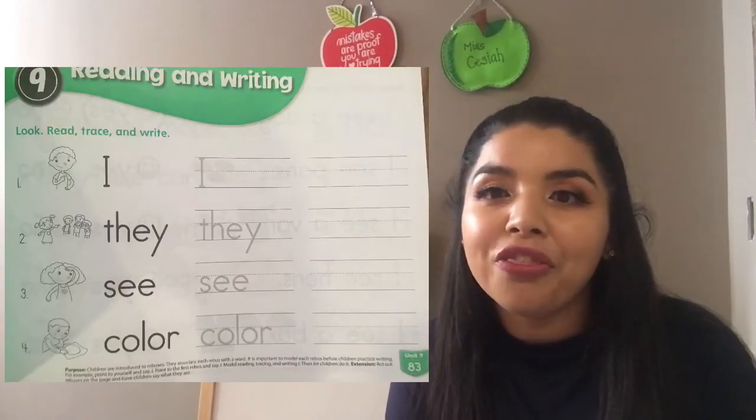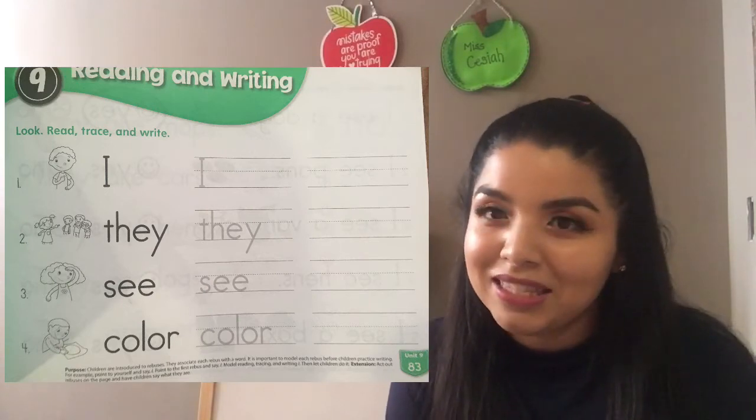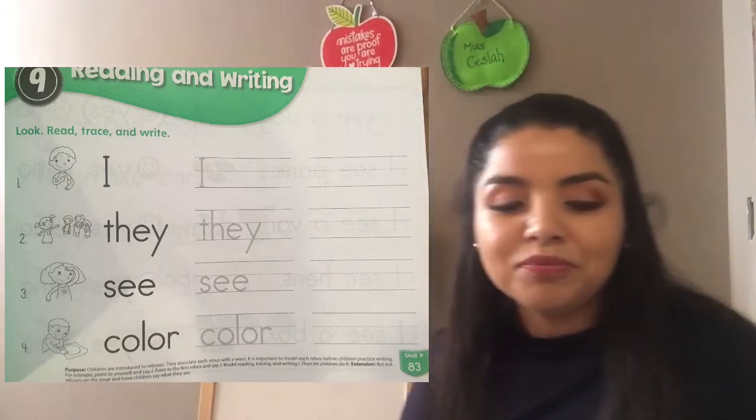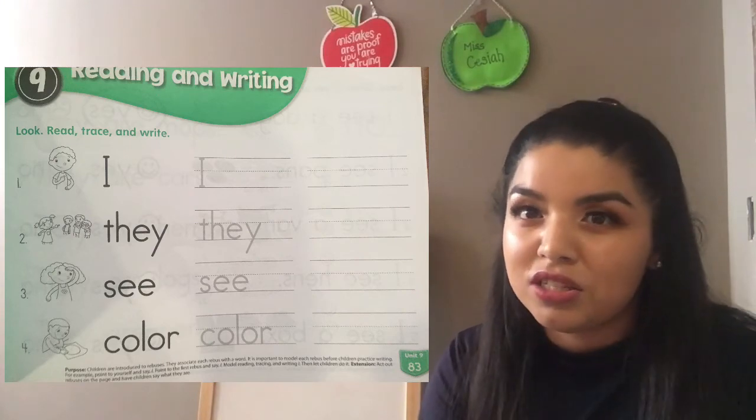Great job. Now that you're done, let's go to work number 2. For this work, you're going to need your green book and some colors and a pencil and maybe an eraser too. So please open your green book on page 83. 83. An 8 and a 3. That is in the 80s family. Remember? 83. Ready? Right there, we're going to start reading some new words, okay?